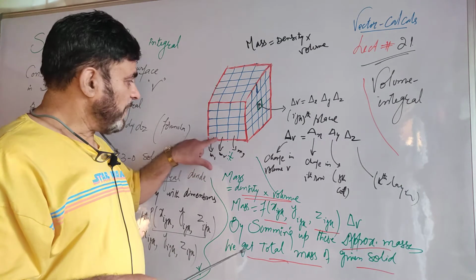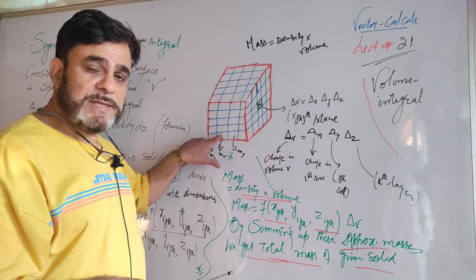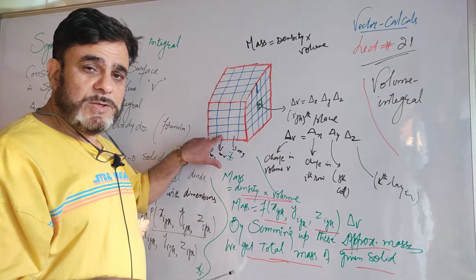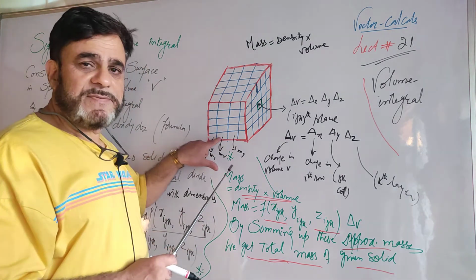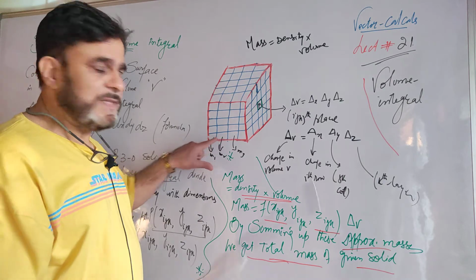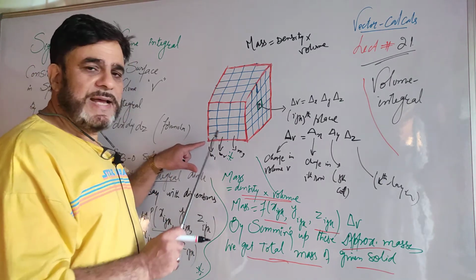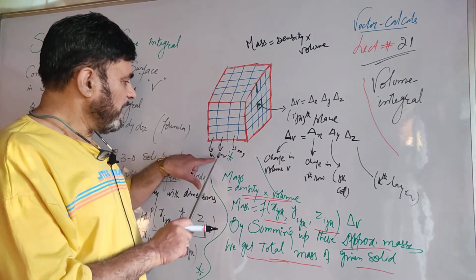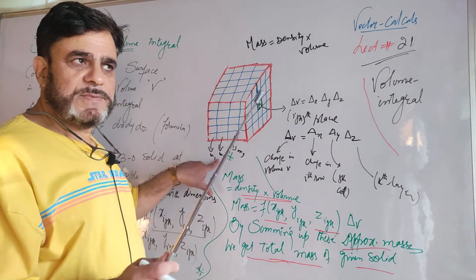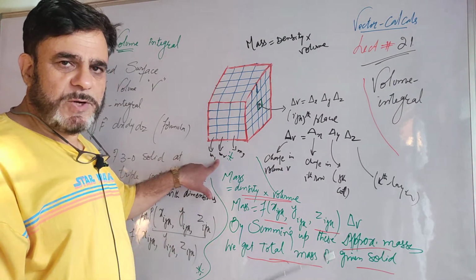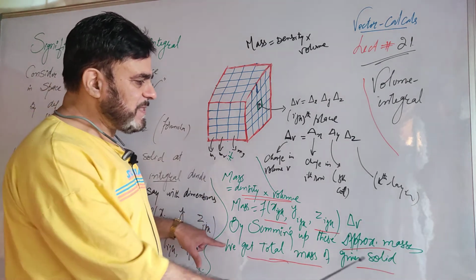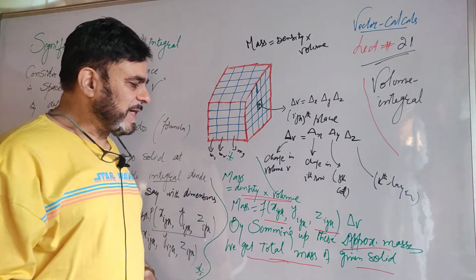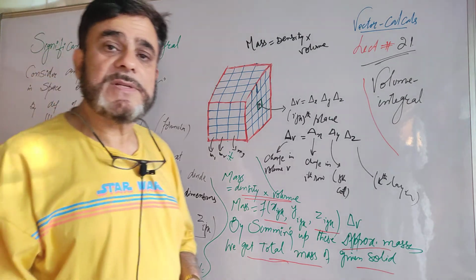Mass m1. When you take any point and find the value of the function at this point, which lies in this volume, that gives the density of this portion at point P2, say. When you multiply the value of the function at that point by the volume of this box, that gives m2. Then by summing these approximate masses, we get the total mass of the given solid.